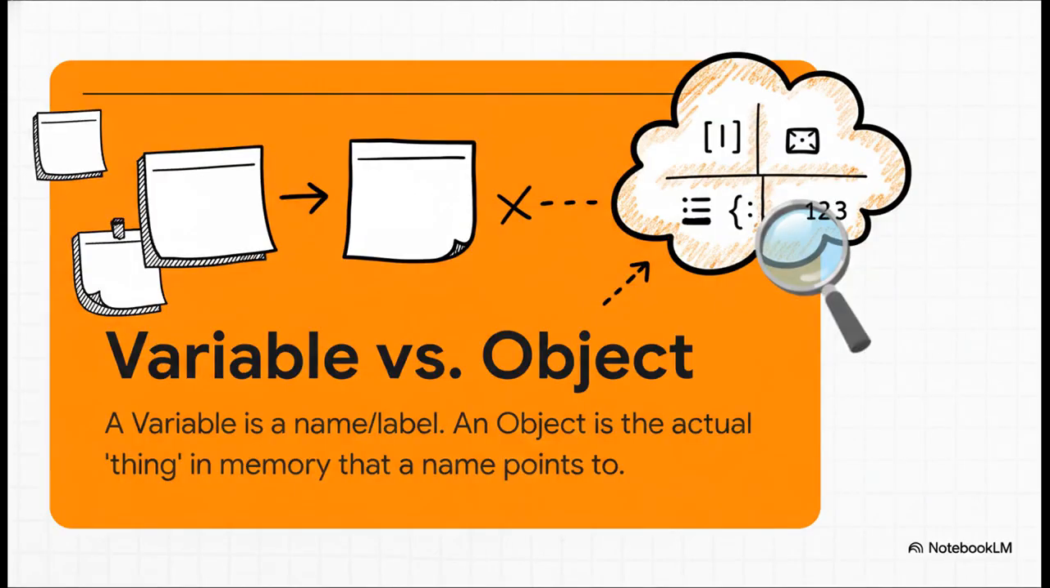So let's be crystal clear about this. A variable in Python is just a name. It's a label. Think of it like a Post-it note that we stick on something. The object is the actual thing that's living in your computer's memory. You know, the list, the dictionary, the number. One object can have many names pointing to it, but a name only ever points to one object at a time. This right here is the crucial bit.